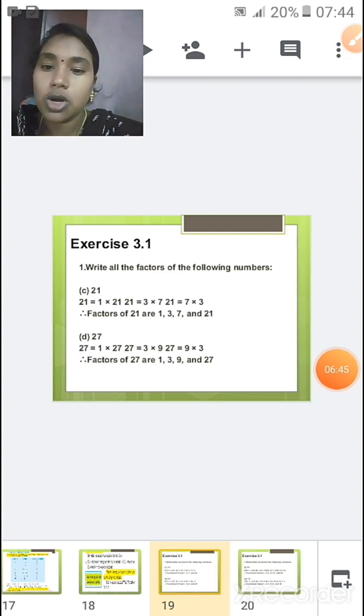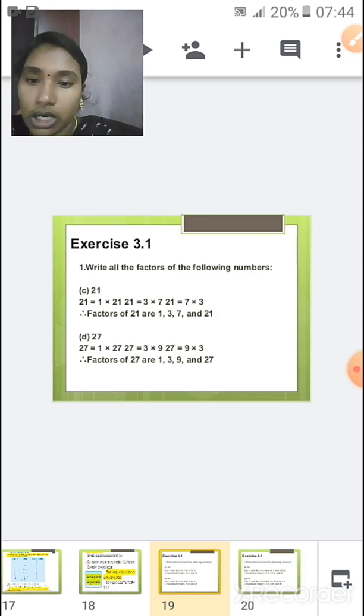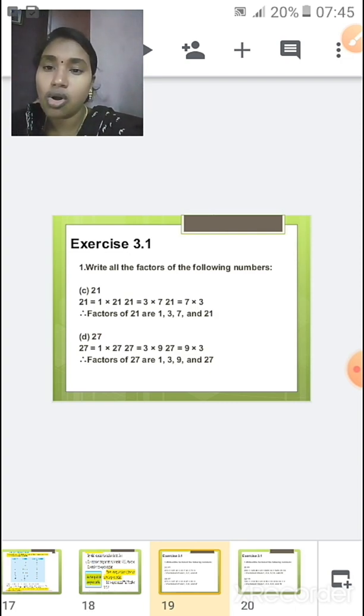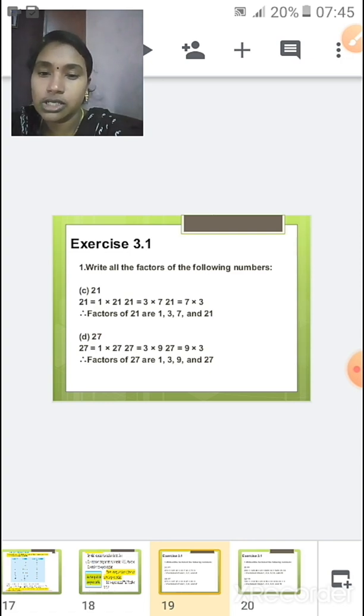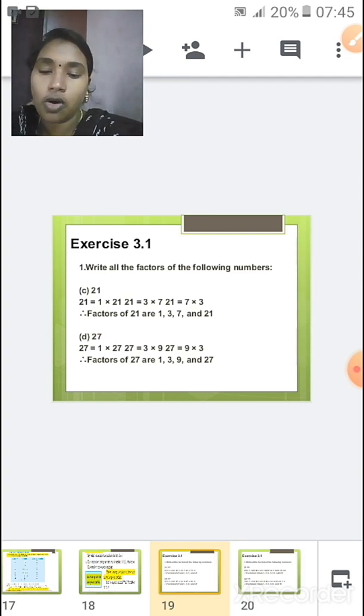Now let us go on to the sums in exercise 3.1. The first sum is: write all the factors of the following numbers. The first sum we have is subdivision C, 21. Subdivisions A and B will be homework for you, which I will tell you in the last slide. Okay children, so first when you take 21, you have to write all the factors of 21. So how can you write this?